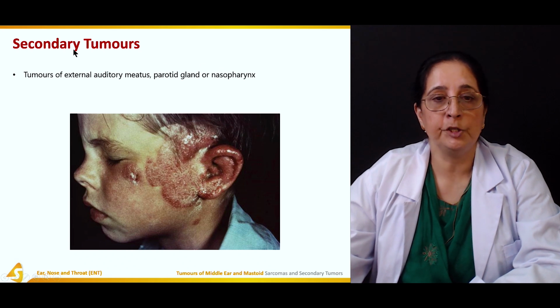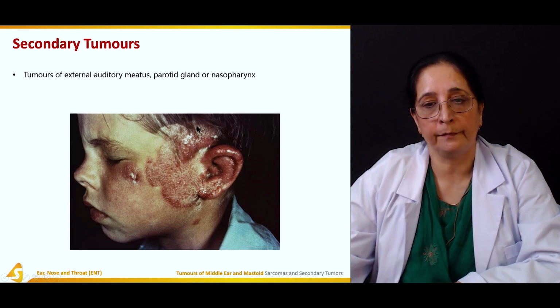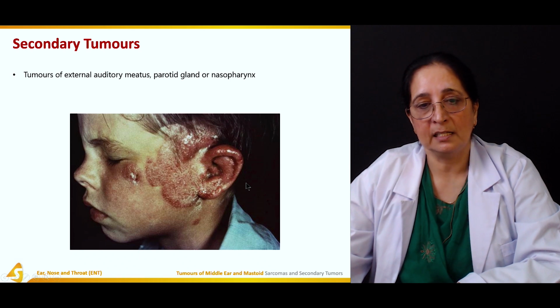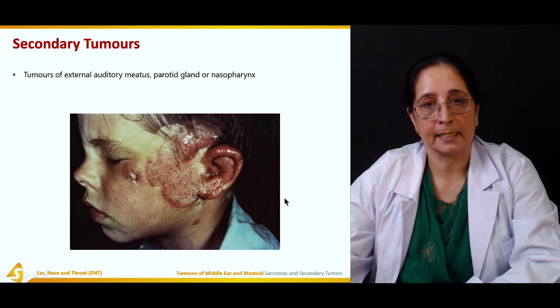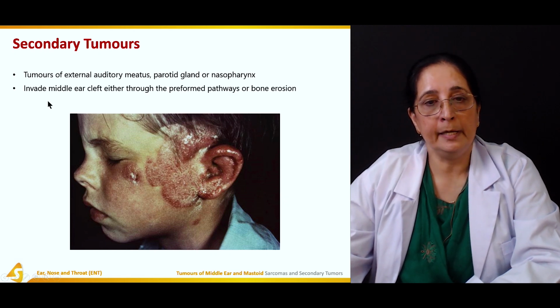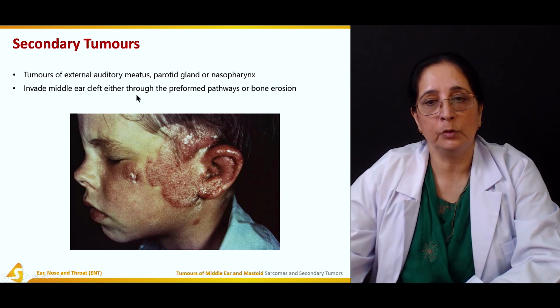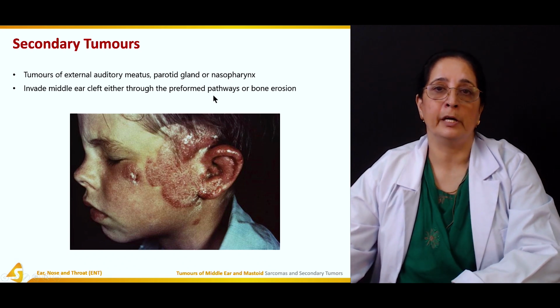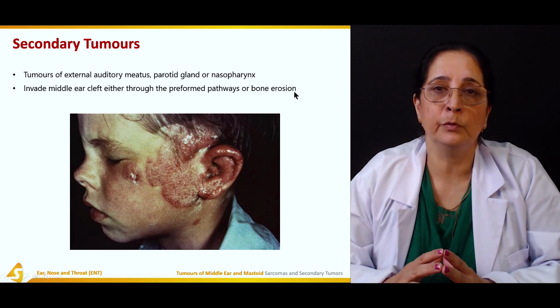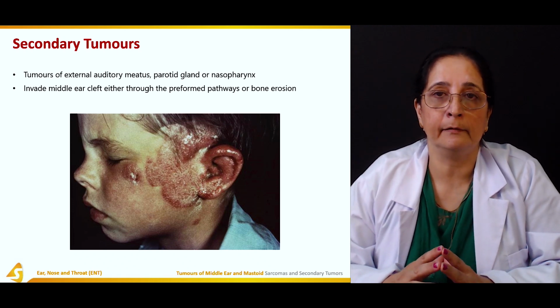So secondary tumors, they are tumors of external. You can see it's a bad condition of this child. Secondary tumor, it affects the auditory meatus, parotid gland, or nasopharynx. Invade middle ear cleft either through the preformed pathway or bone erosion. So secondary tumors spread from the other area.